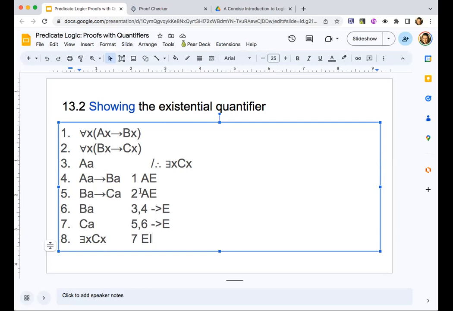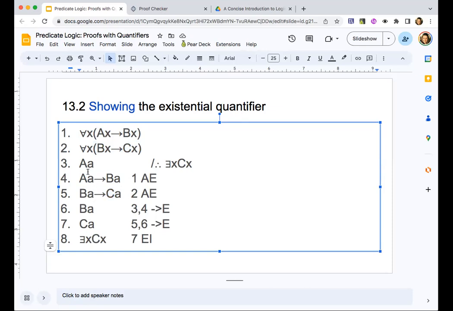And again, each step embodies a valid inference. From knowing that everything in the domain is such that if it's an A, it's a B, then you know for any specific, if it's an A, it's a B. So likewise here, if you know everything in the domain is such that if it's a B, it's a C, then for some specific thing, if it's a B, it's a C.